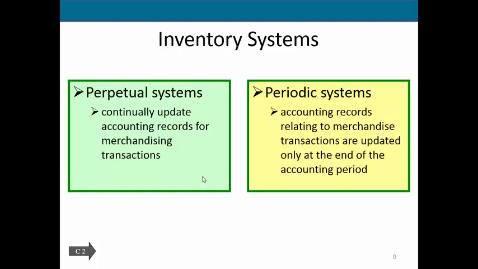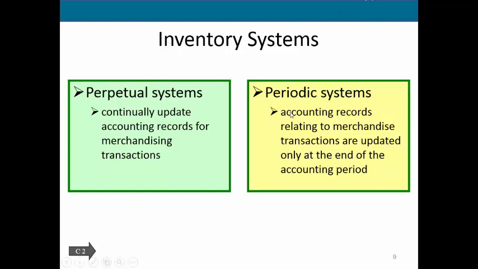Now, that small difference is typically due to maybe some things spoiled, some things were lost, some things were stolen, things like that. A periodic system, on the other hand, is not keeping its accounting records up to date. They're recording the fact that we had an inventory purchase, but we're not reducing our inventory as we sell items. Instead, in order to figure out how many items we sold and therefore what our cost of goods sold should be, we are totally relying on the inventory count at the end of the year to update our books and to record our cost of goods sold.